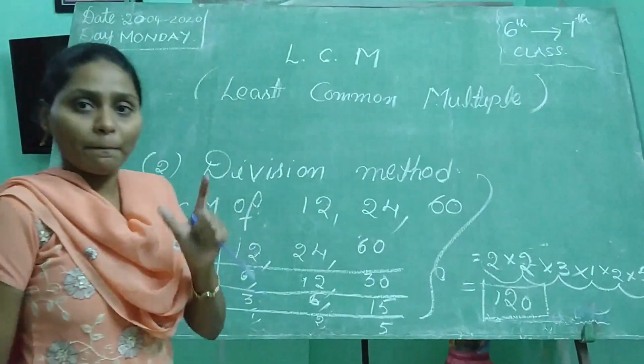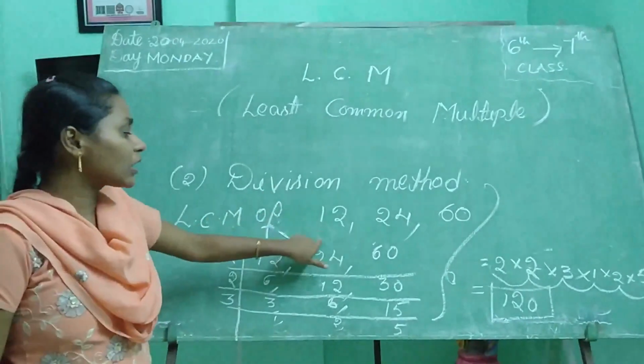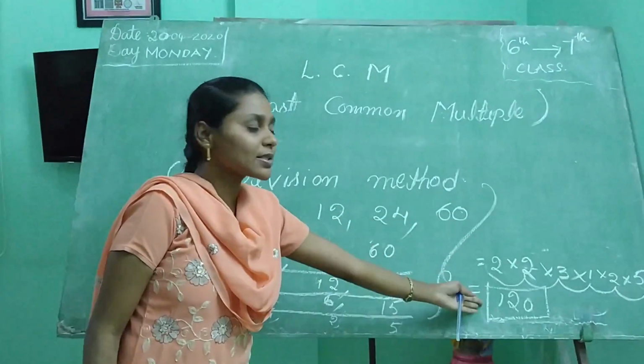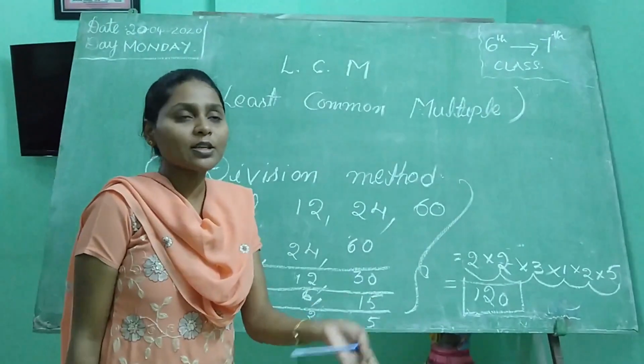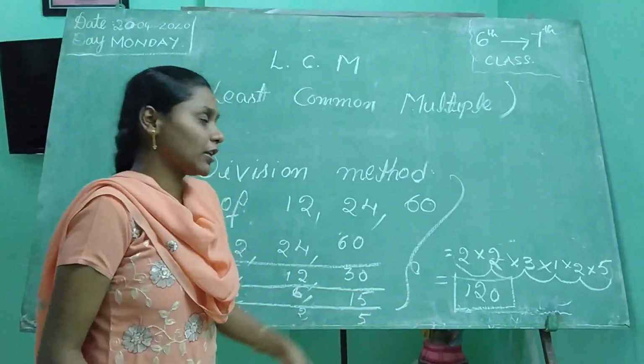We will use only prime numbers. For the LCM of 12, 24, 60, what is the answer? 120. At home you have to practice, otherwise LCM of your age, your father's age, your mother's age. We will do like that also.